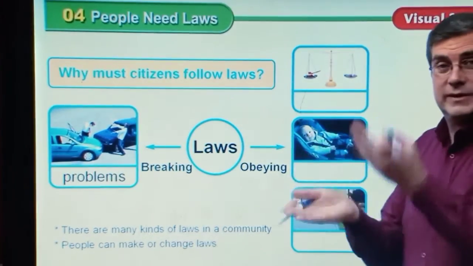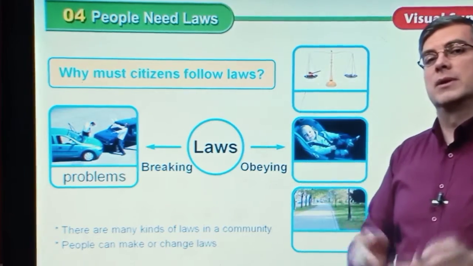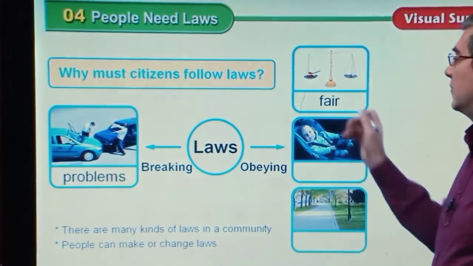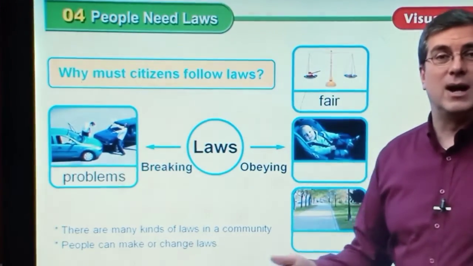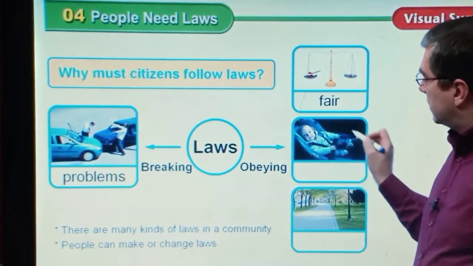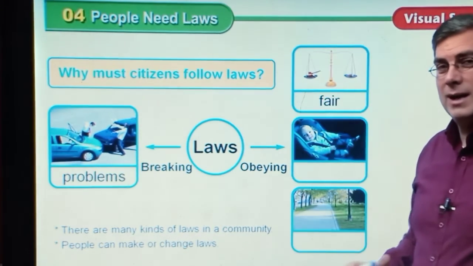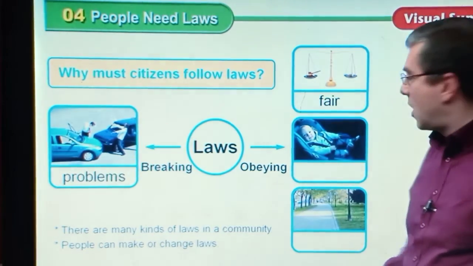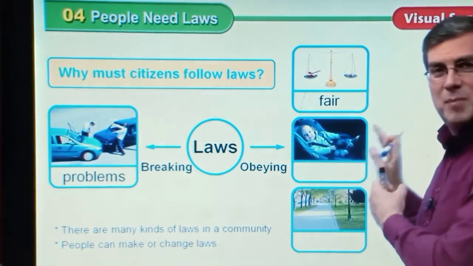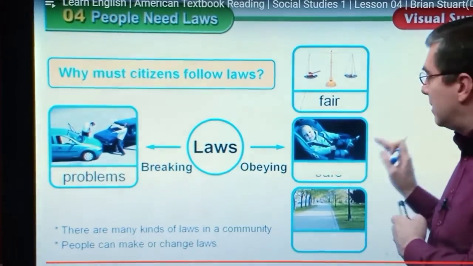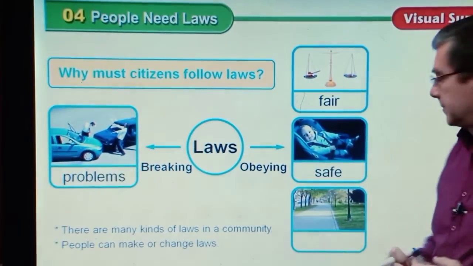If you obey the laws, it's just like a scale. It's showing two things are equal or the same. When things are equal, the same for everybody, we say it is fair. If you are obeying the laws, it is a sign of being fair. Also, look at this little baby right here. He put on his seatbelt and he's sitting in a special child seat, so he is safe in the car. So if you obey the law, people will be safe.